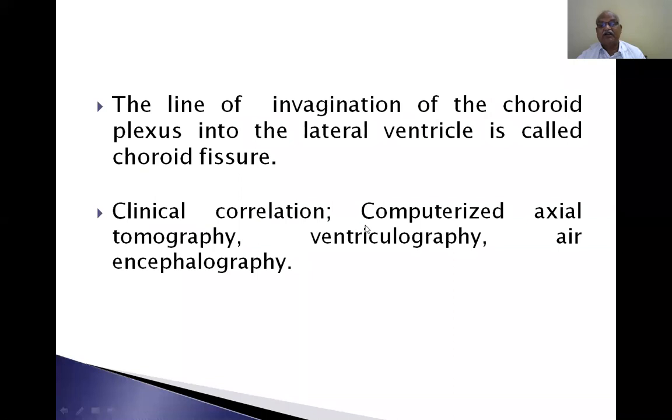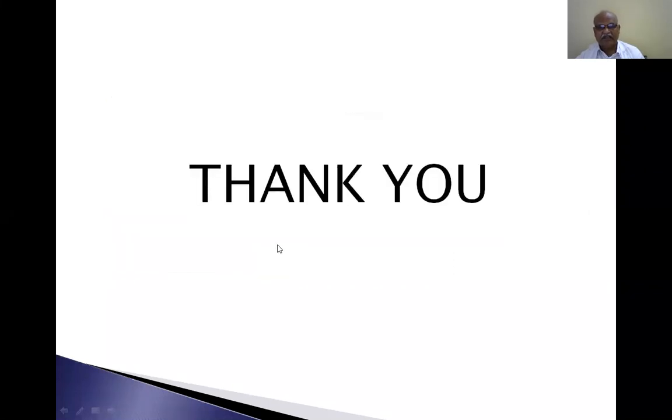Clinical correlation: computerized axial tomography, ventriculography, air encephalography. All the ventricles can be viewed by means of CT scan, ventriculography and air encephalography. Air encephalography means you inject air into the ventricles and do an X-ray examination. With all these you can visualize the ventricles, lateral ventricles or third ventricle.